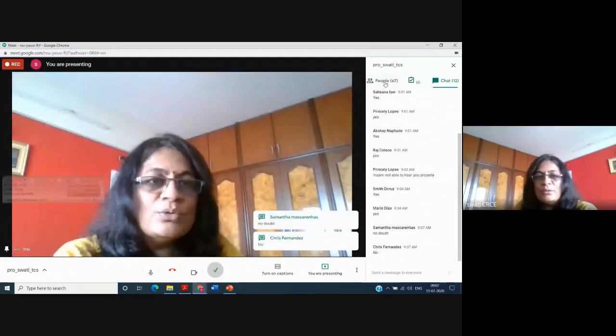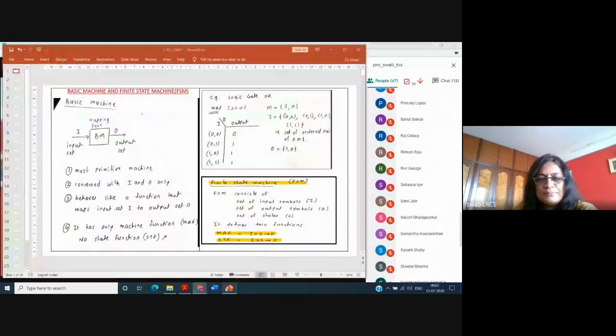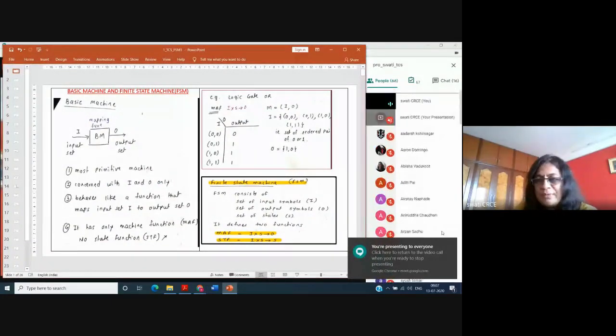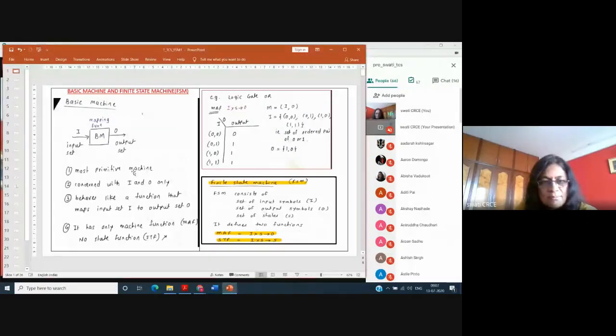Okay, so now we see finite state machine. In short, with respect to this particular scenario, we can say that FSM, finite state machine, and basic machine: basic machine is concerned with only I and O, but finite state machine is concerned with I, O, and S. So it is concerned with the input set of symbols, the output set of symbols, and it is also concerned with the set of finite number of states.